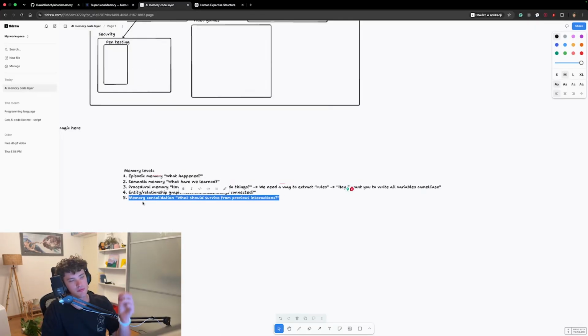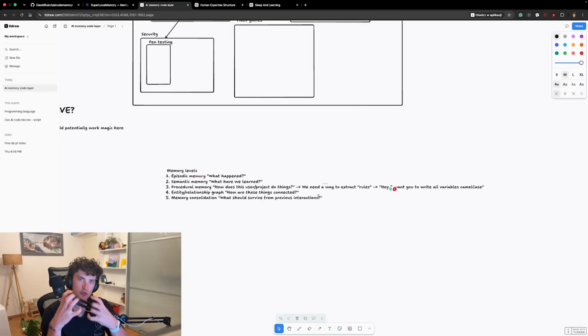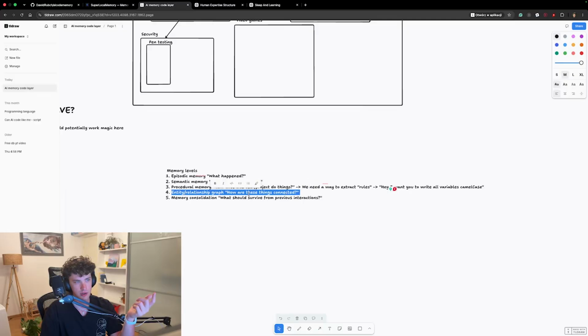Now, memory consolidation is really what I wanted to talk about at the start, because this is the most interesting part. I wasn't really happy with how I explained number 5. I think this concept was the most interesting one, because this is the one that we can take from the human brain. We don't fully learn while being awake. We also learn while sleeping.